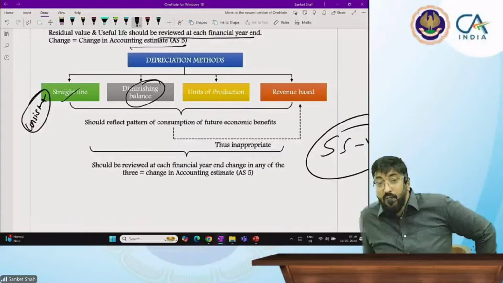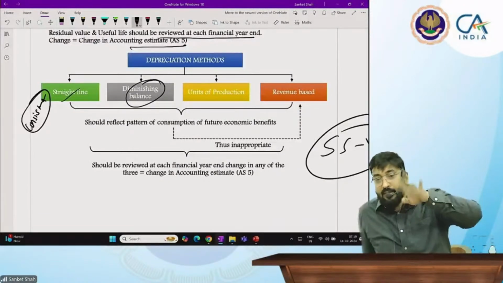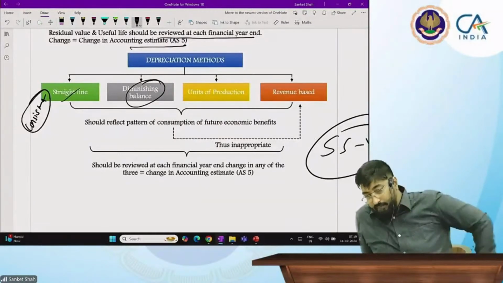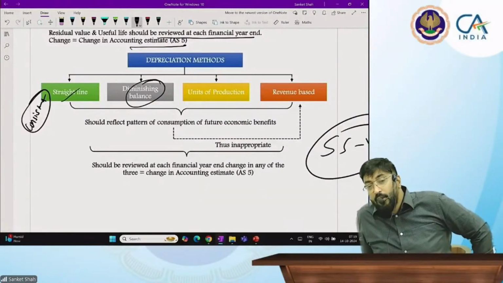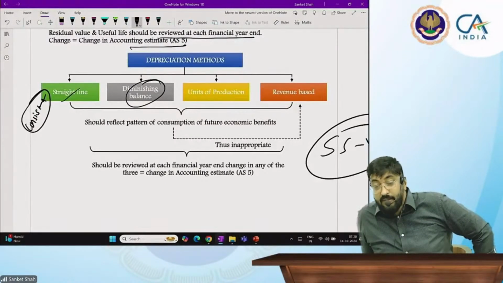And when you are not producing an equal amount annually, and your asset is performing less year after year, then diminishing balance method. See, now tell me, your mobile: when you bought that mobile, it was giving you the best performance, means speed was good, battery life was good.